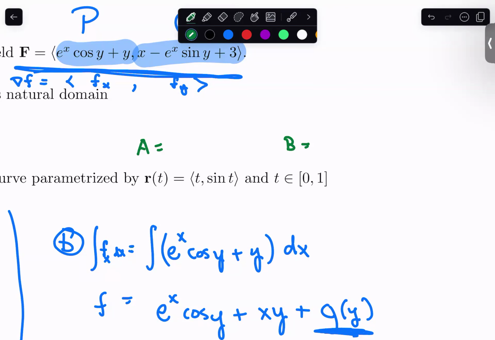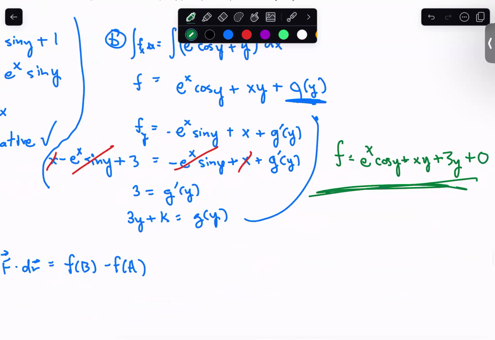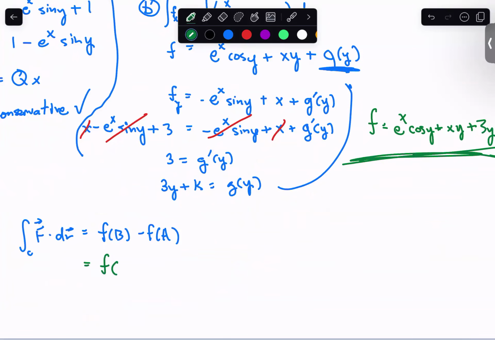So in order to get the starting point, I'm of course going to plug in the starting time. If I plug in 0, I'm going to have 0, and sine of 0 is 0. And if I plug in my ending time, I'm going to have 1, sine of 1. So now I've been able to convert my starting and ending times to starting and ending points, with x and y coordinates. And these are going to go nicely into this thing that wants to eat x's and y's. So this is going to be f of (1, sine 1) minus f of (0, 0).